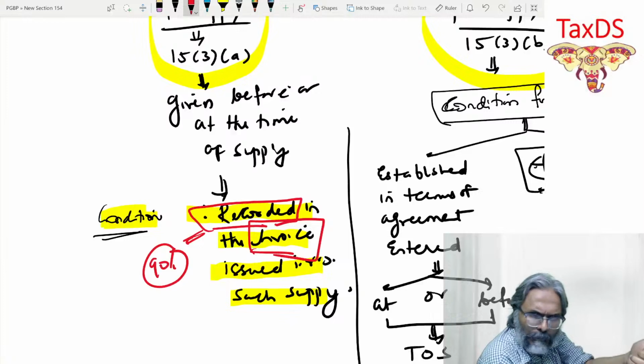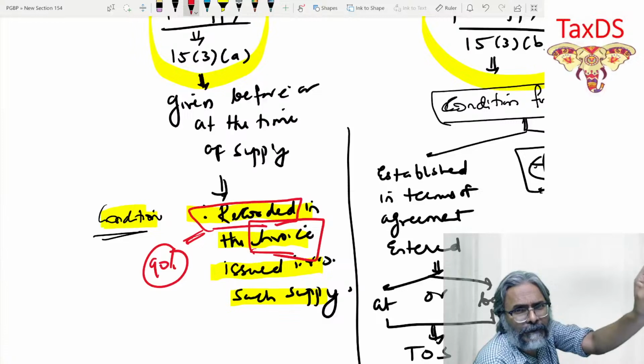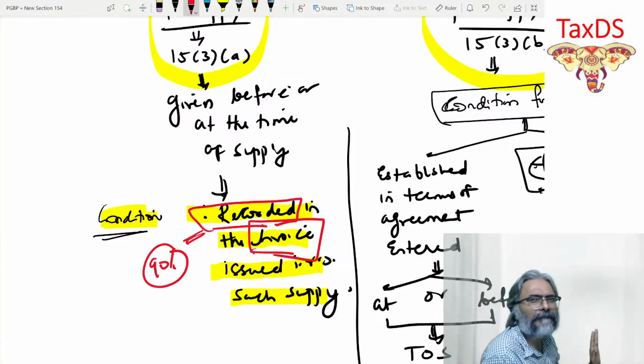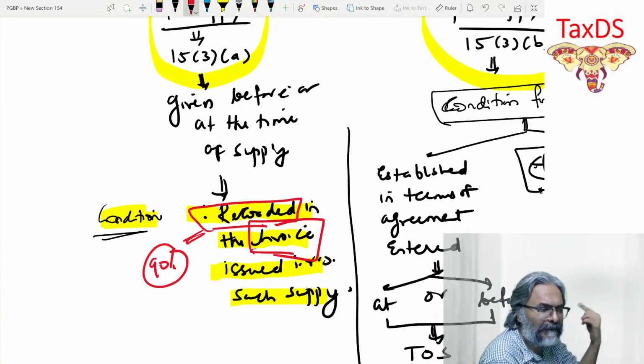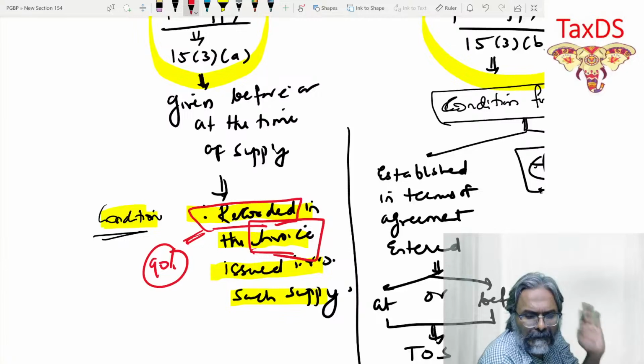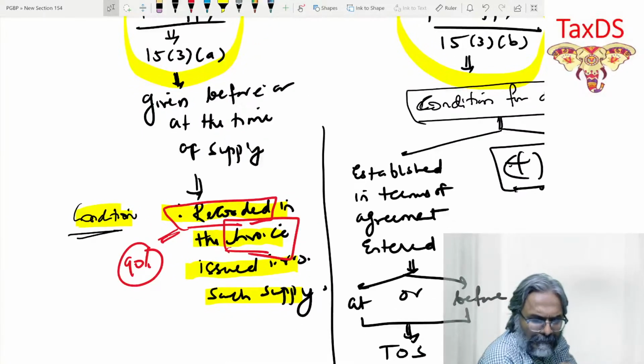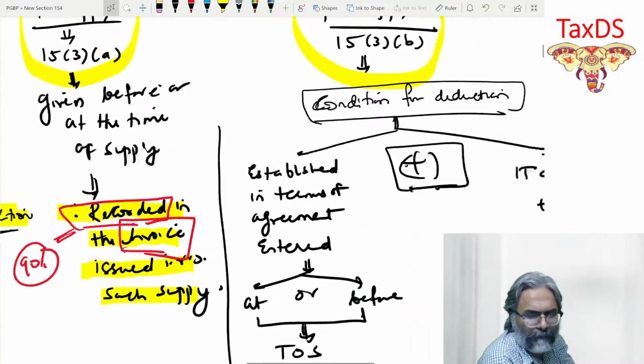In the bracket only you will write, it is assumed that the discount is recorded in the invoice issued at the time of supply. Is that point clear to everyone? That is 15.3(a) for you.